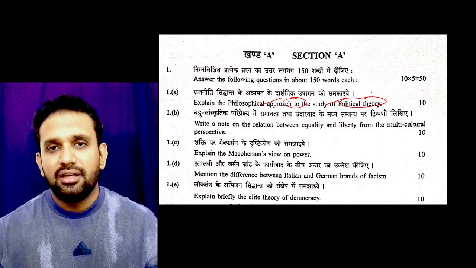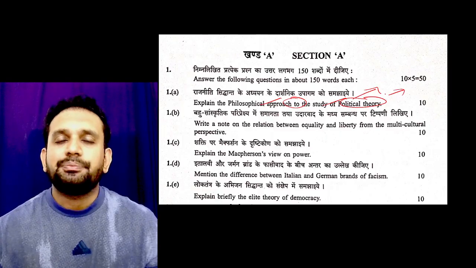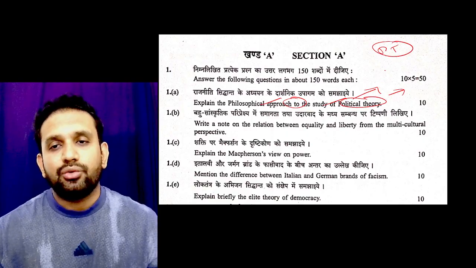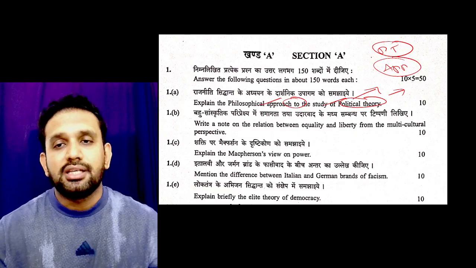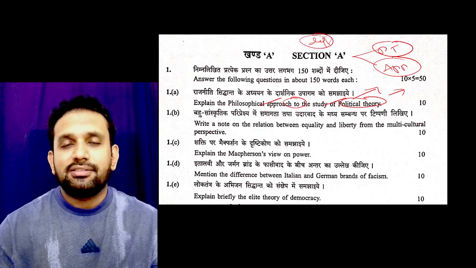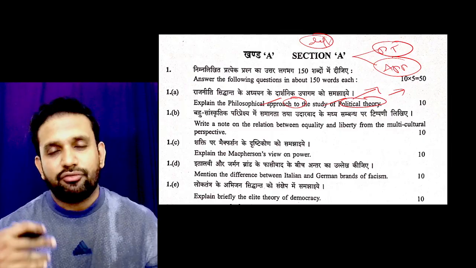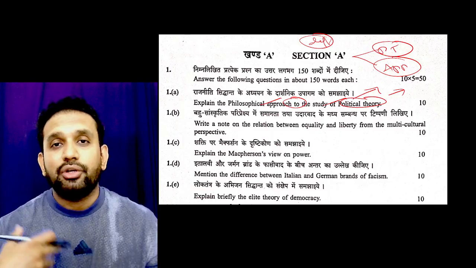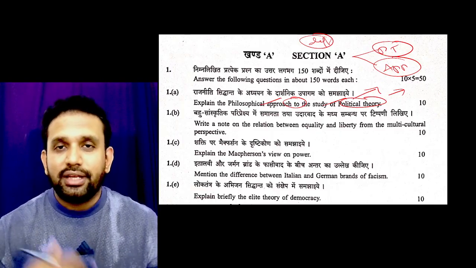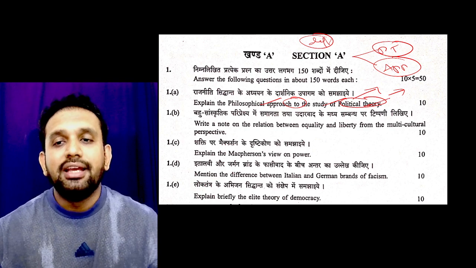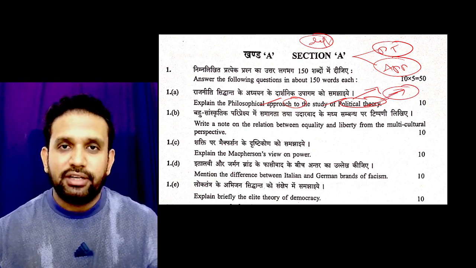It's a very common thing. PSIR students will know about it, so obviously they will be very happy to see it. The only problem the students will have here, whether with regard to political thinkers or with regard to the approaches of political science, in these two areas even the toppers struggle with differentiation. They overlap one approach's features with another approach's features, one thinker's features with another thinker's features. So they are not able to articulate their answer well. Things look very similar to them. That's the reason they are not able to score much here. So we have to remove it, and we'll do it in our classes too.